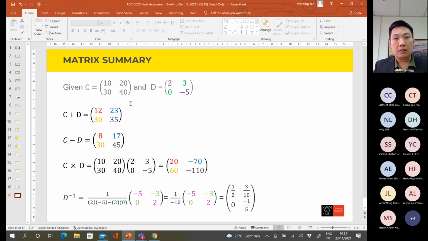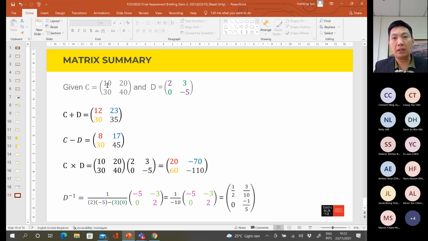In this case, you can sum up the elements based on the location of each element. So this is the answer. This 12 is 10 plus 2, you get 12. This is 20 plus 3. This one, the second row, first column, is 30 plus 0, you get 30, and so on. How about C minus D?